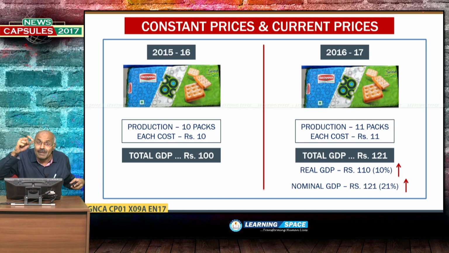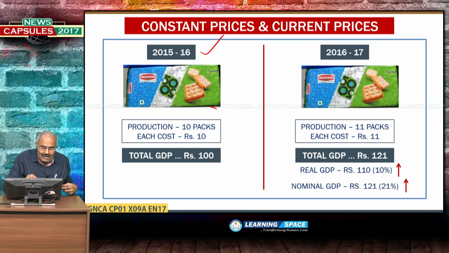Here, constant prices and current prices. I have taken one classic example to explain what the constant price is and what the current price is. Here, let us assume India is producing only Britannia biscuits. Only India is producing Britannia biscuits. Let us go back to 2015-16.